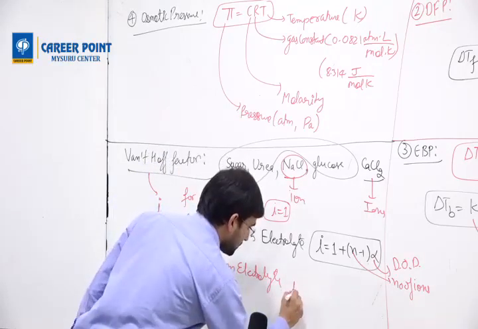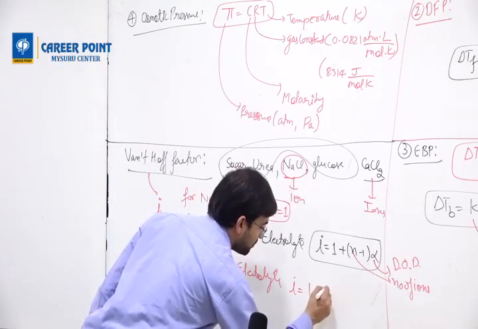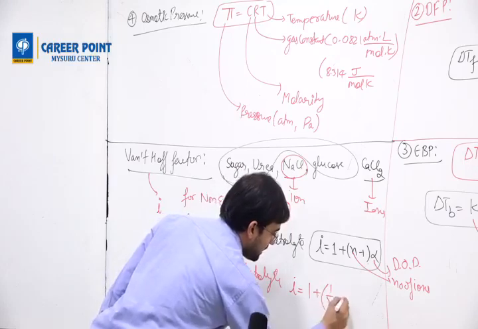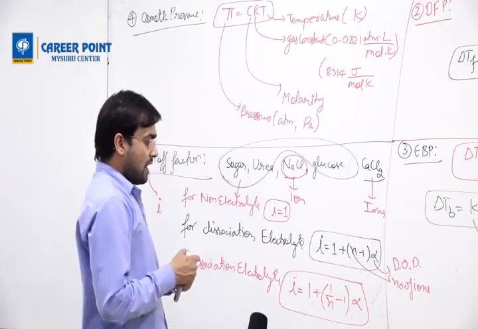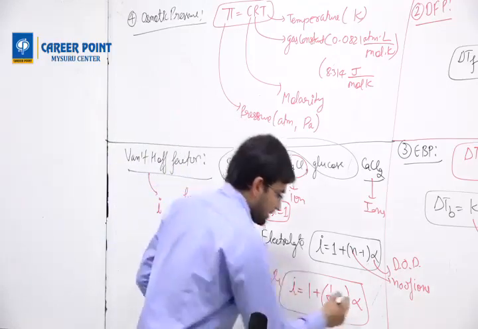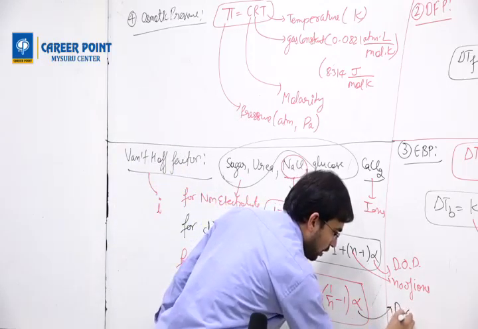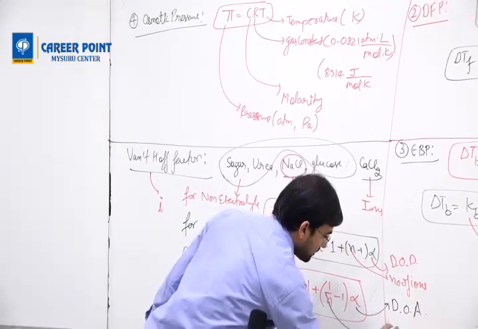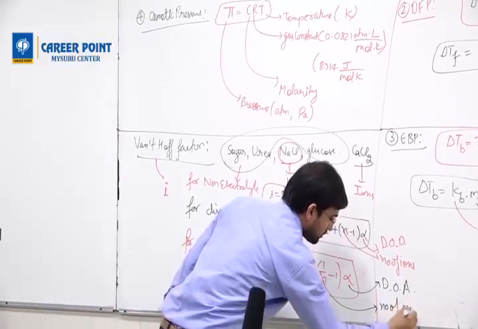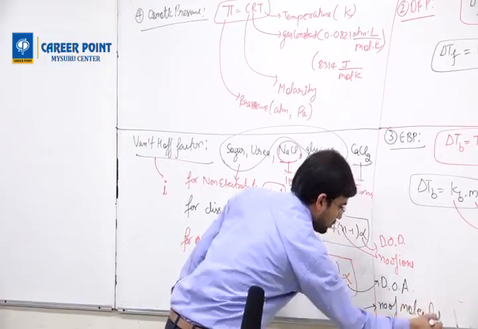For that, the van't Hoff factor formula is i equals 1 plus (1/n minus 1) into alpha. Now alpha is the degree of association and n is the number of molecules.